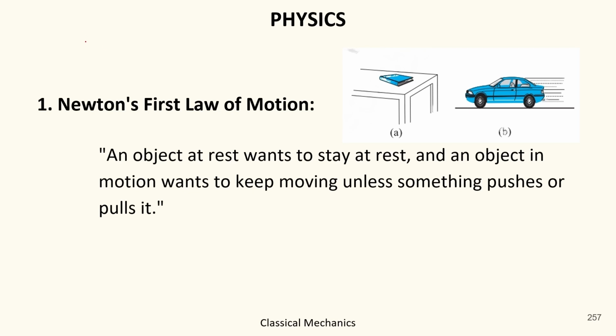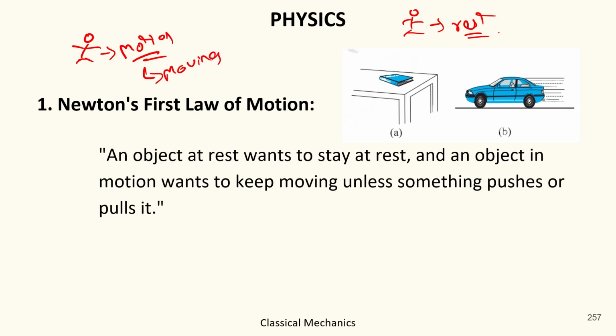So if a person is in motion or a person is at rest, they will not change their state, whether moving or resting, unless something forces them.